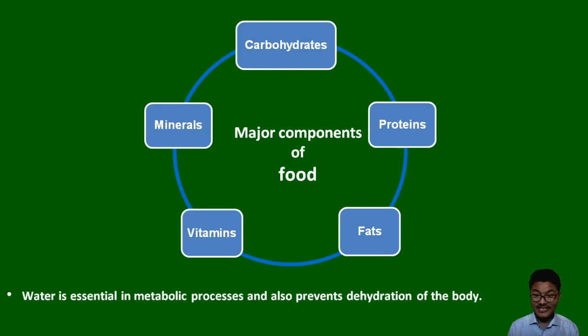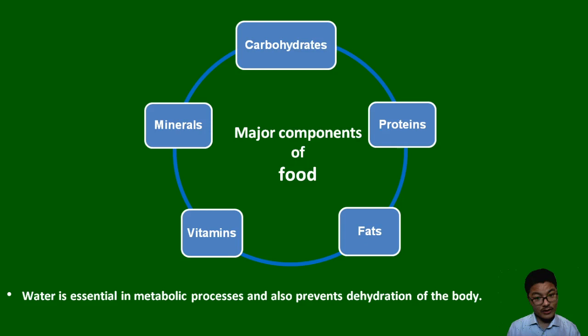Water is also essential for preventing dehydration, preventing loss of water. So these major components of food are essential for our development, for our life processes, for our survival, for smooth functioning of our system. And water is also essential.